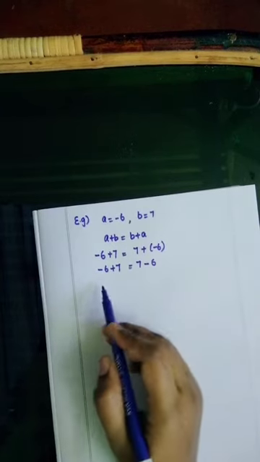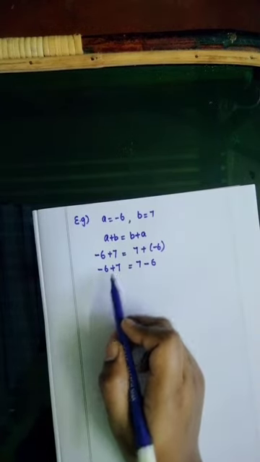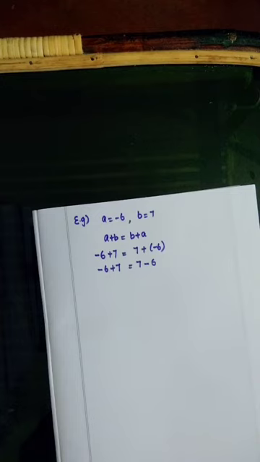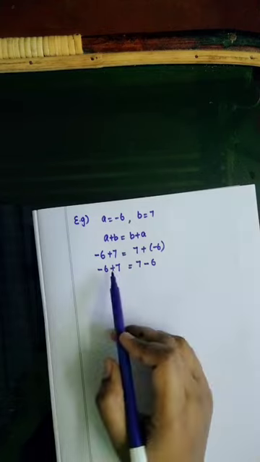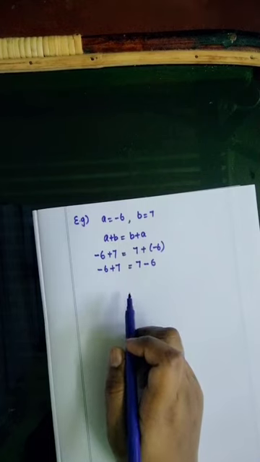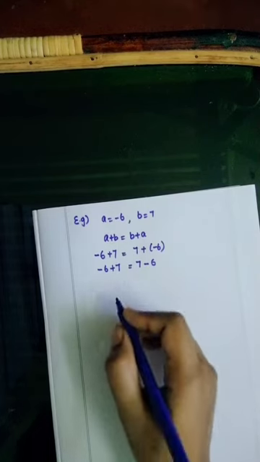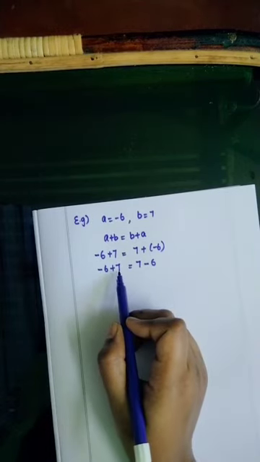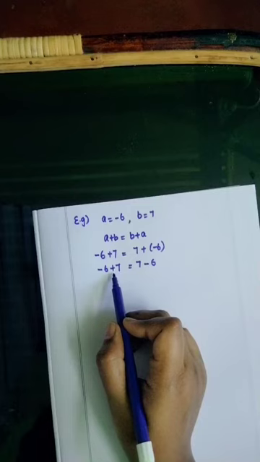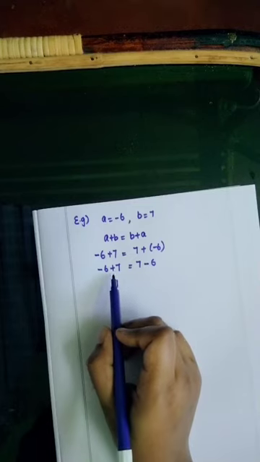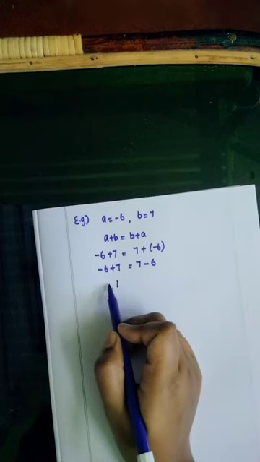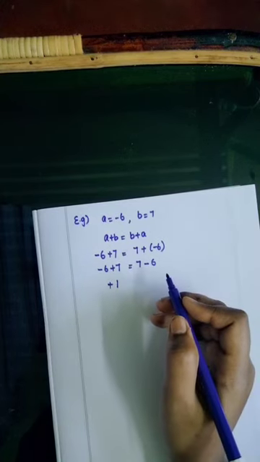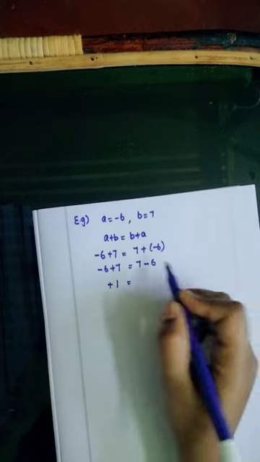Here, see, minus 6 plus 7. Both the signs are different. If both the signs are different, what do we want to do? We need to subtract both the numbers. What is 7 minus 6? 7 minus 6 is 1. And put the greater number's sign. Which number is greater here? 7 is the greater number. The sign for 7 is plus. So it is plus 1. Understand?